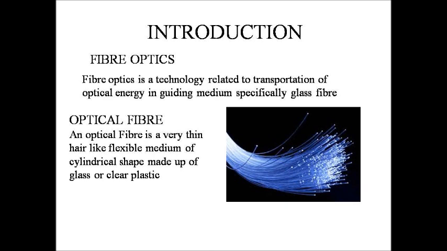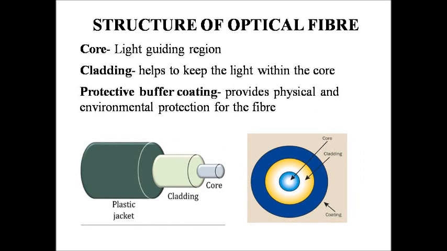Now, what is an optical fiber? An optical fiber is a very thin, hair-like, flexible medium of cylindrical shape made up of glass or clear plastic. Optical fiber guides the light waves along its length by total internal reflection. Next, structure of optical fiber.